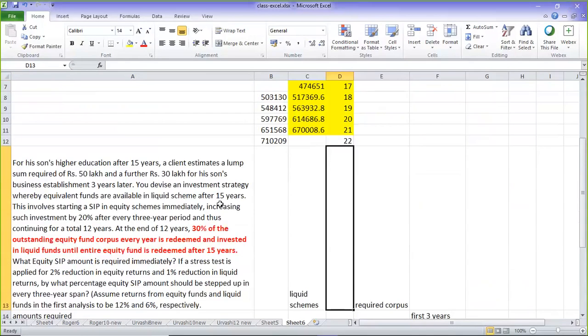So at which place we have to compare? 30% of the outstanding equity fund corpus every year is redeemed and invested in liquid funds until the entire equity fund is redeemed after 15 years. Okay. How do you do this? 30% of the outstanding. What equity SIP should be started? Okay.